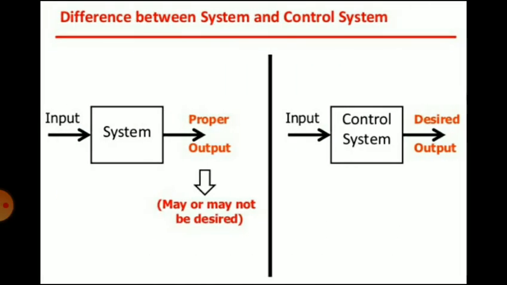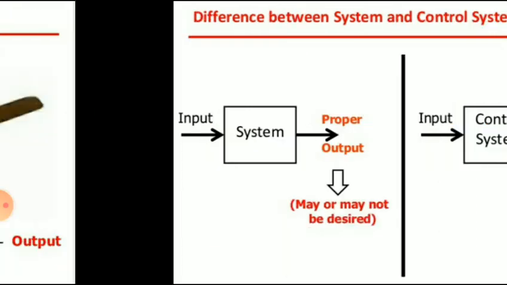Now, the difference between a system and a control system. You can see the block diagram on the left hand side. Input is applied to the system and you will get the output. It may or may not be the desired output because there is no control. It is only a physical system. On the right hand side, you can see the input is applied to the control system and you will get the desired output because that system is controlled and regulated by the control. So that is the difference between a system and a control system.